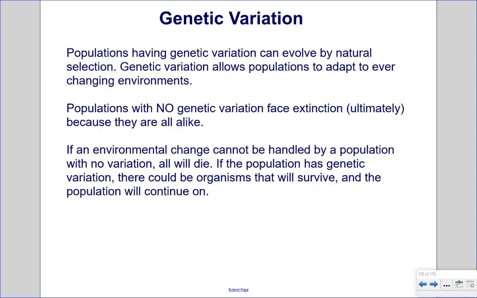Genetic variation. Populations having genetic variation can evolve by natural selection. Genetic variation allows populations to adapt to ever-changing environments. Populations with no genetic variation face extinction, ultimately, because they are all alike. If an environmental change cannot be handled by a population with no variation, all will die. If the population has genetic variation, there could be organisms that will survive, and the population will continue on.